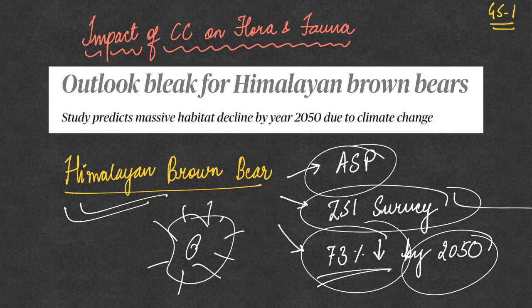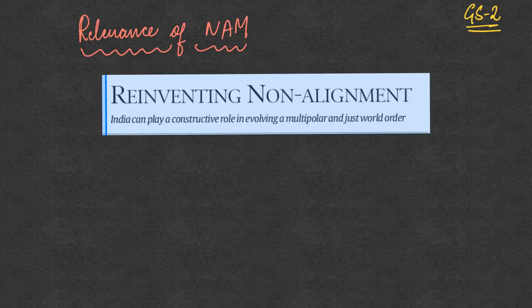So scientists, as a way forward, have suggested going for adaptive spatial planning. So this was about this topic. Now we'll move on to the next one.